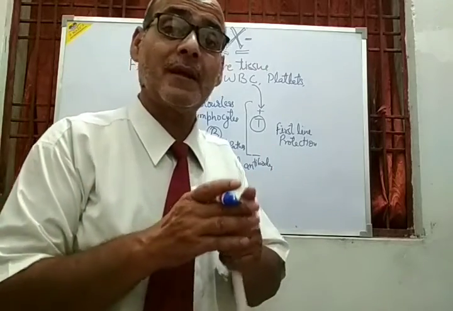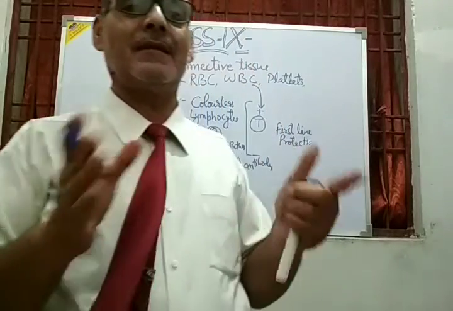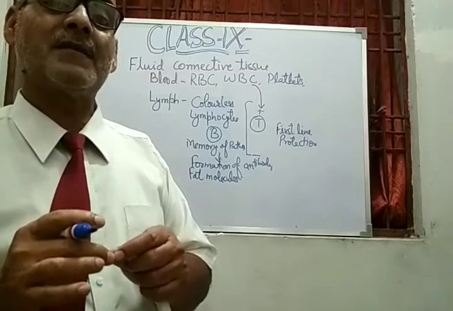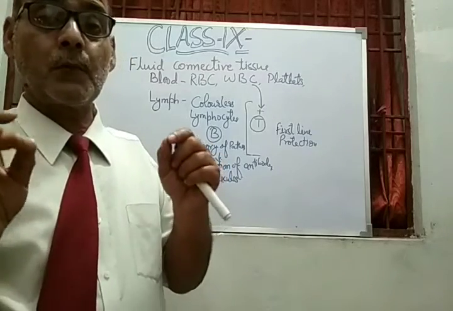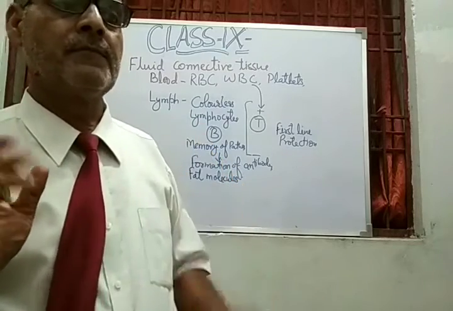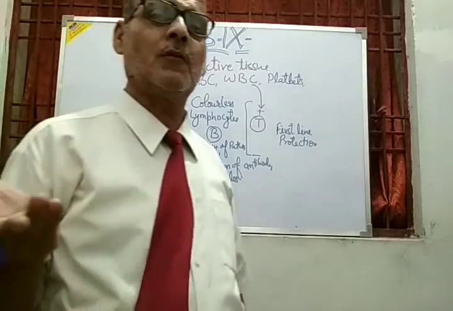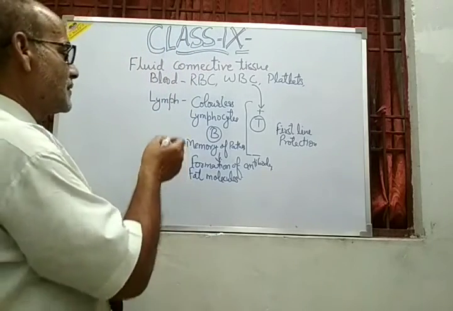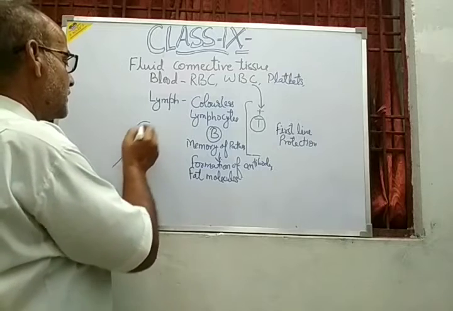The blood is red because of the hemoglobin, but the lymph is colorless. It doesn't have any color because of the absence of heme, the absence of iron, but only a protein is present in the lymph, that is the globin. So globin is present but heme is not present, that is why there is no hemoglobin and no color. So this is the colorless substance that flows in the lymphatic vessels